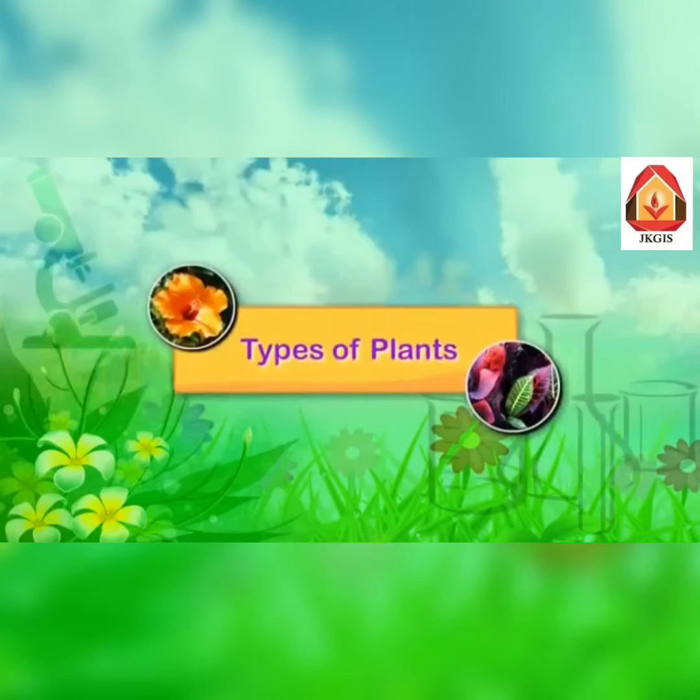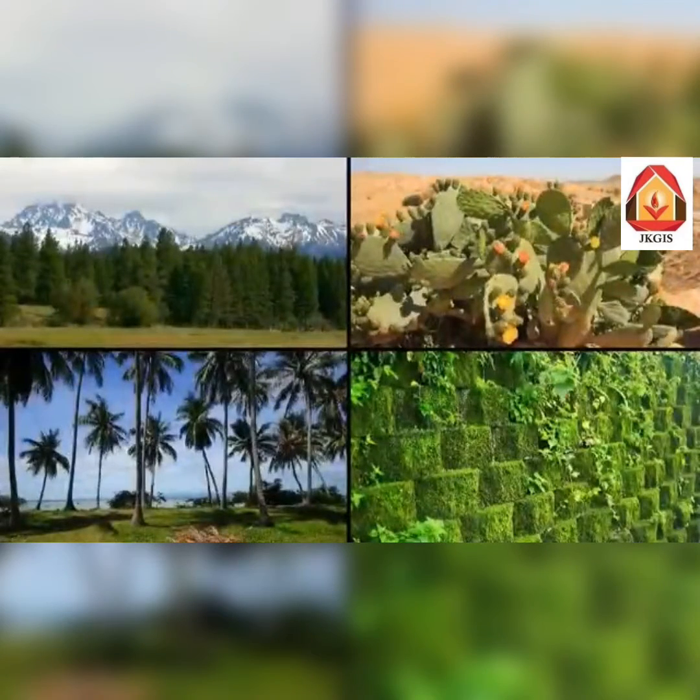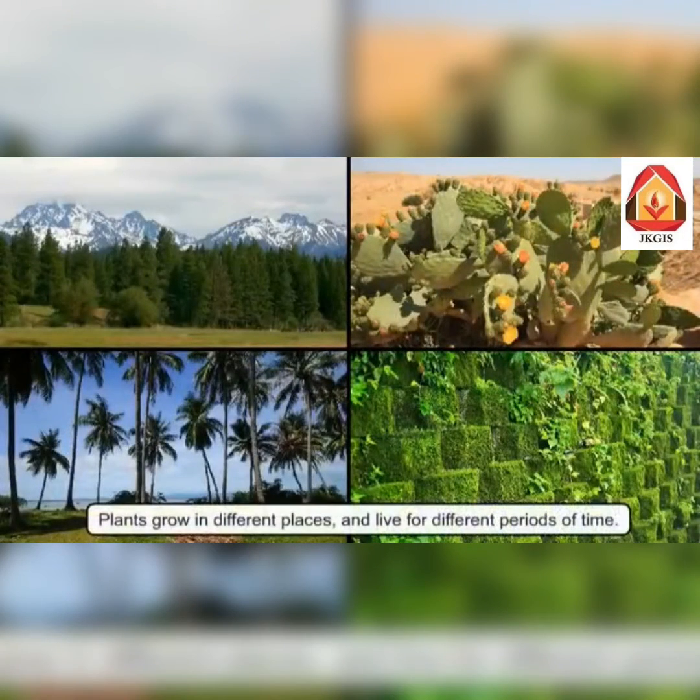For that, let's just have a look at the video. Now let's discuss different types of plants. So kids, we observe so many plants and trees around us. You know, these plants and trees grow in different places and live for different periods of time, as we all do.